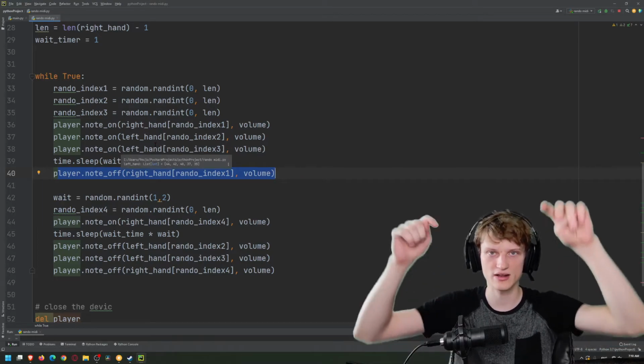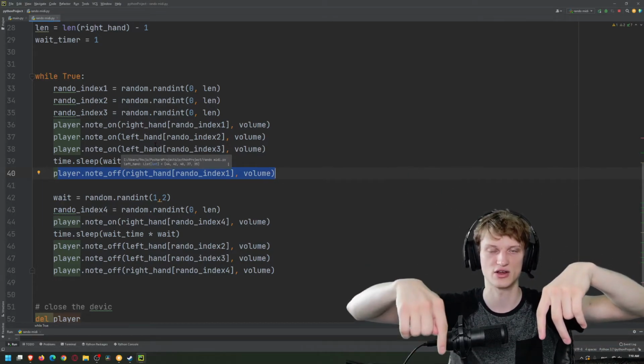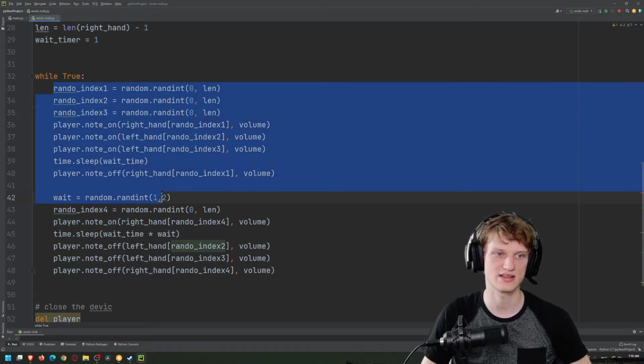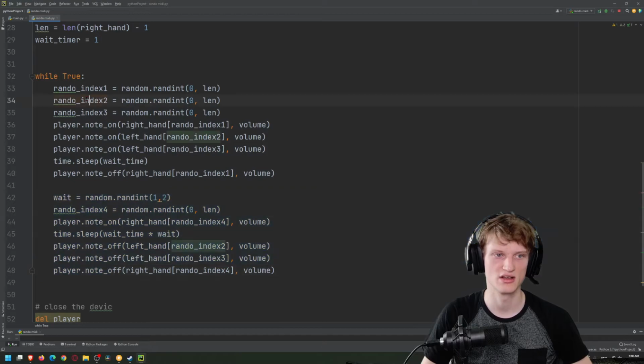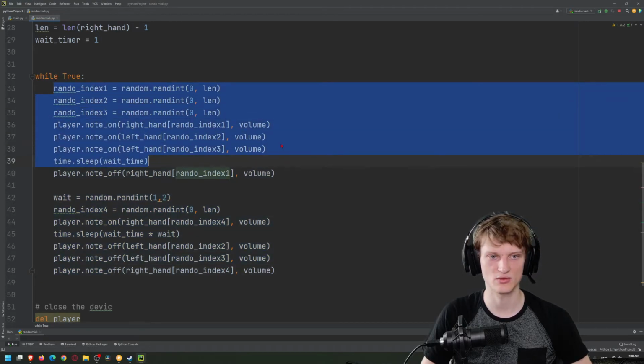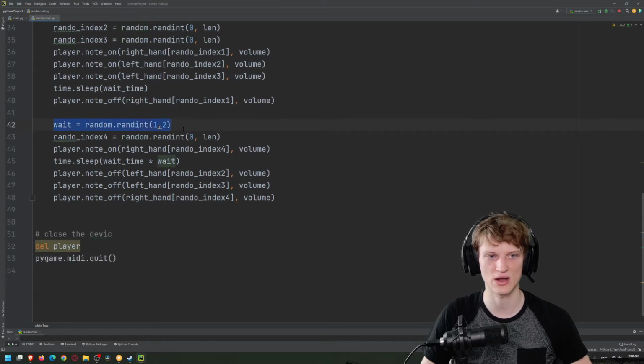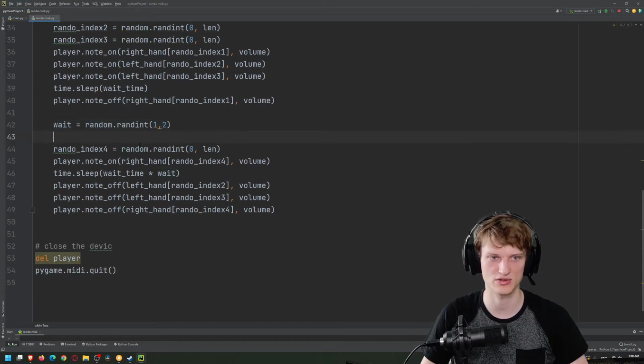So right on, left on, right off, next note on, off. That's what we're looking for. So that's why I did this in two chunks. This chunk and then this chunk. So what we did was that right on, right off, and then I have this. I will explain this line in a second, so we're going to go down a line.